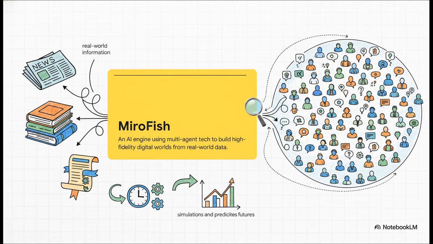So here's the core concept. You feed MiroFish a piece of real-world information. It could be a news article, a new company policy, even a chapter from a book. It then spins up a whole digital world and populates it with thousands of AI agents. And these aren't just data points, okay? They're simulated people with memories and goals and the whole shebang. The magic happens when they all start interacting with each other, and suddenly a collective opinion or a group behavior just emerges. Something you would have never predicted by looking at any single agent on its own.